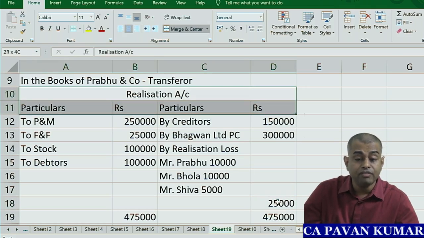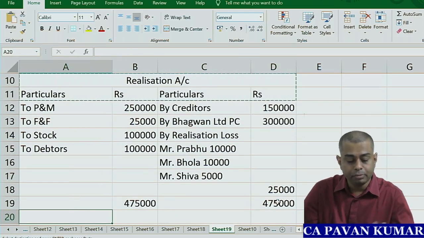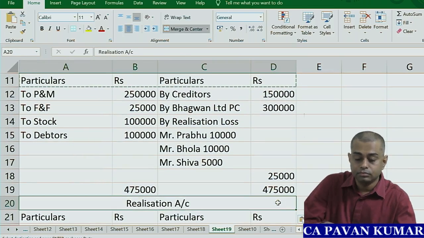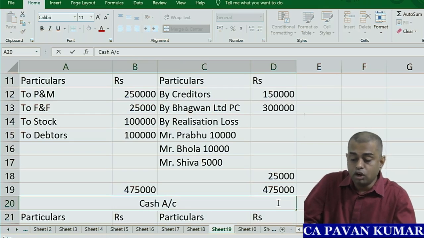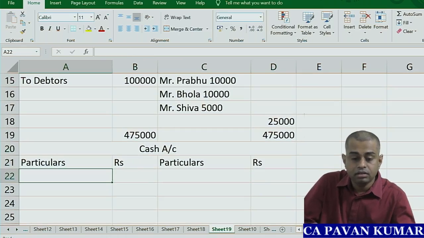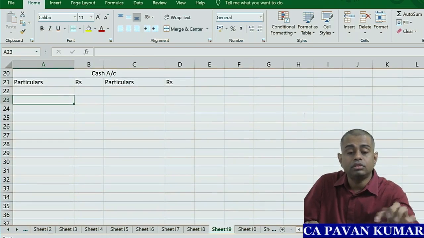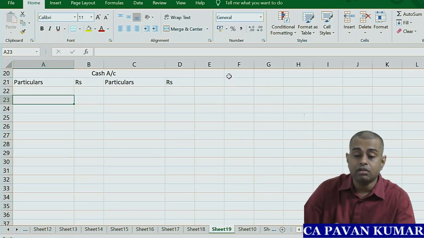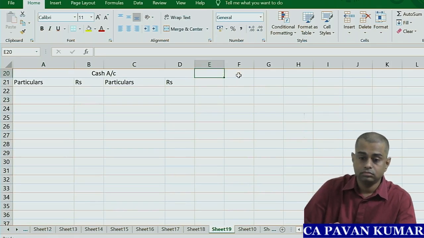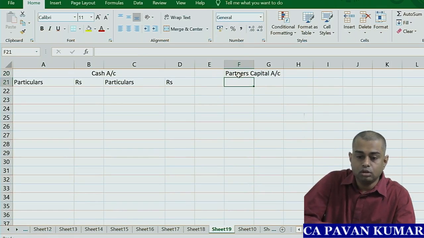So next step will be cash. So we'll prepare cash account. And what do we do next? Next we will prepare partners capitals account. So how many are there?